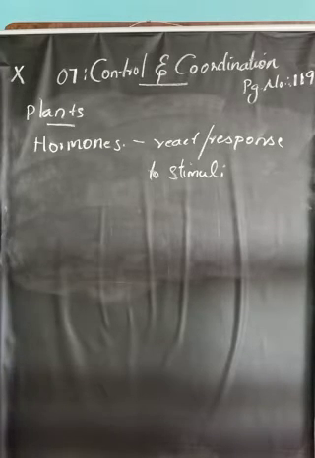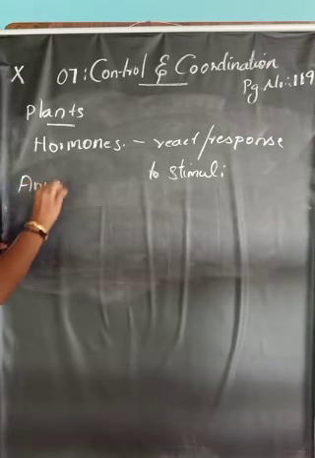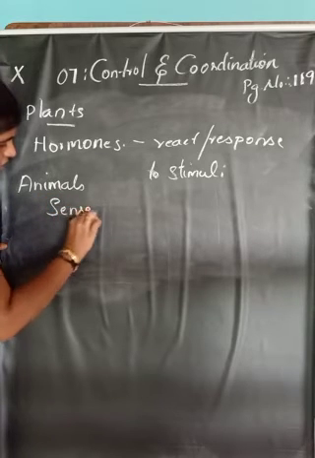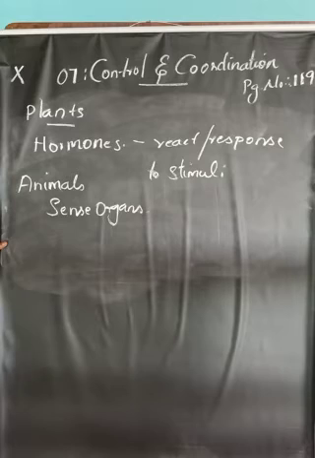Then, the response which we give to a stimulus involves many organs of our body. That we already know. In the case of animals, that is we people, we use sense organs for the response to a stimulus. So the response which we give to a stimulus may involve many organs of our body.